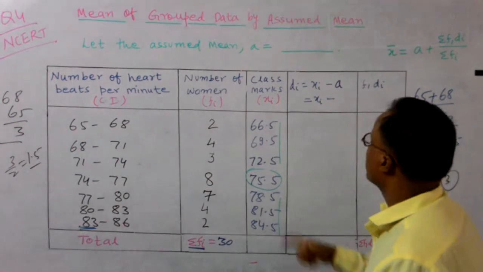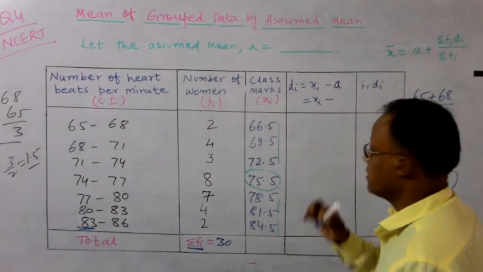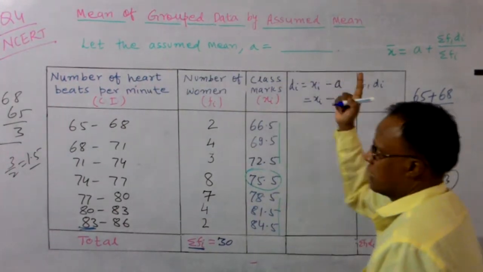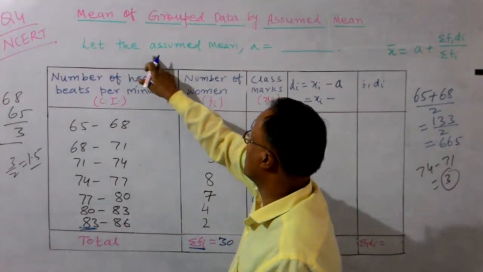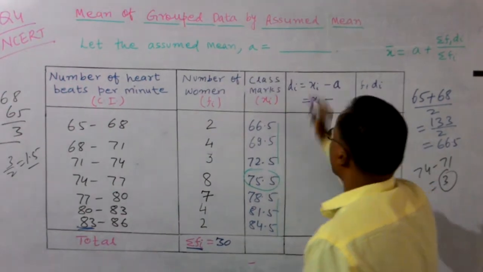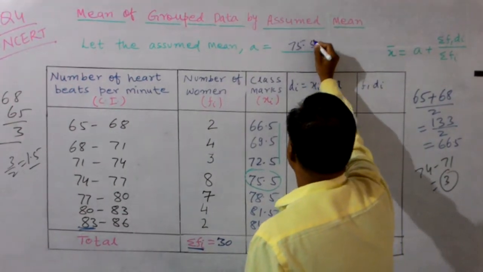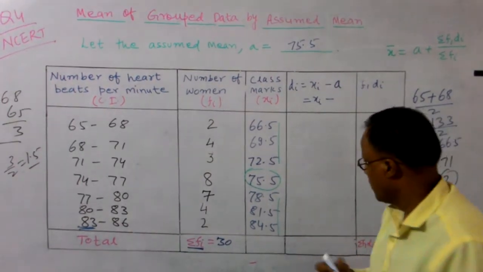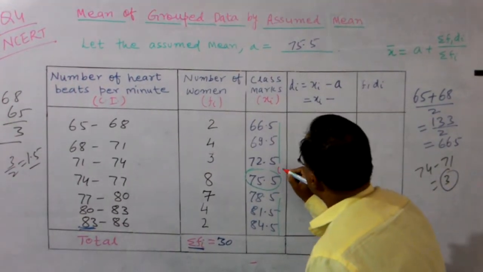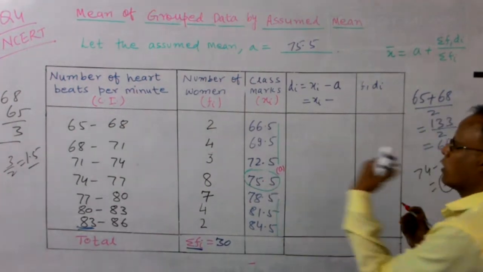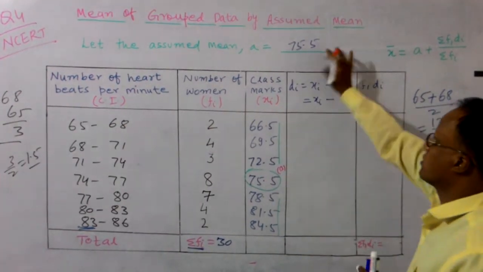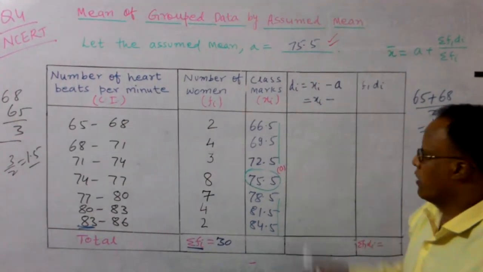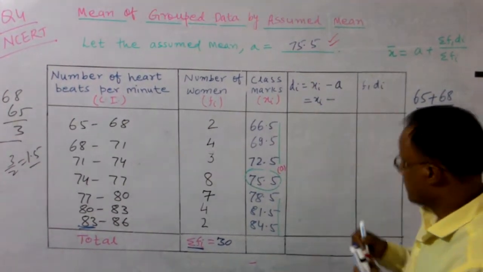So in this case, I assumed the mean to be, how much? 75.5. So you have to mark here, otherwise you lose the half mark. So let the assumed mean A be equal to 75.5. For your simplicity in calculation, you can also write down here, let A be the assumed value. It is not necessary, it is your choice. You put it here, that's enough. So your assumed mean is 75.5. Right? So I put it here also.